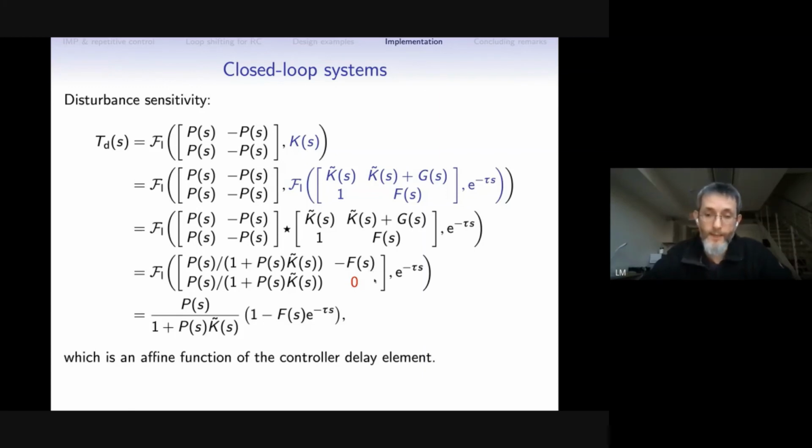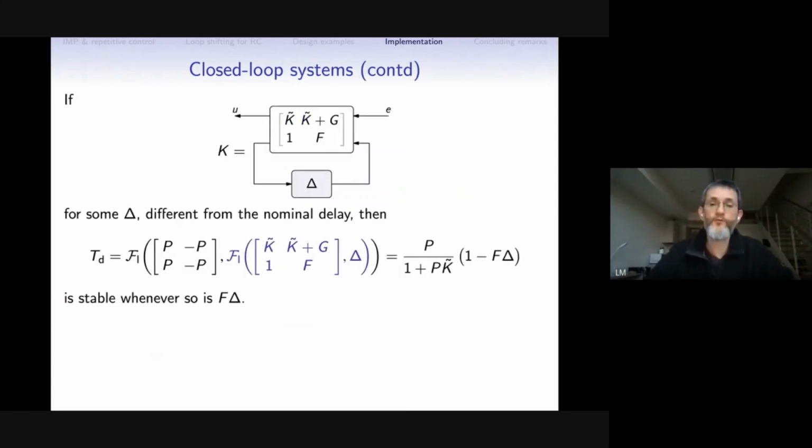But what I would like to emphasize here is that these manipulations allow us to look at a slightly different kind of controller. We can take the very same generator here, but put some other block delta here, which is not necessarily our delay. The same manipulations apply, and we'll end up with a closed loop system where delta appears quite nicely only in the numerator, kind of affecting only the zeros of the system.